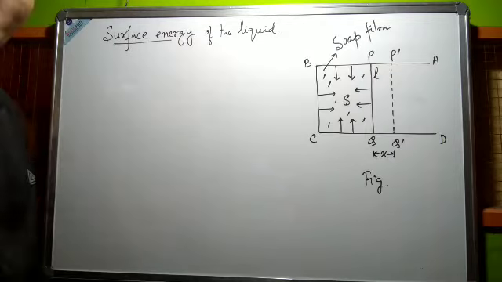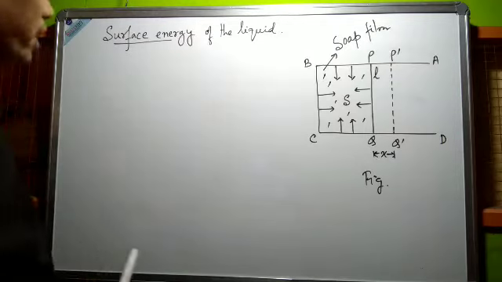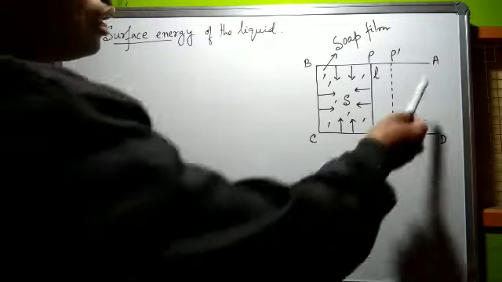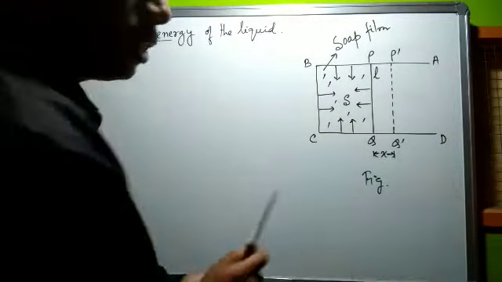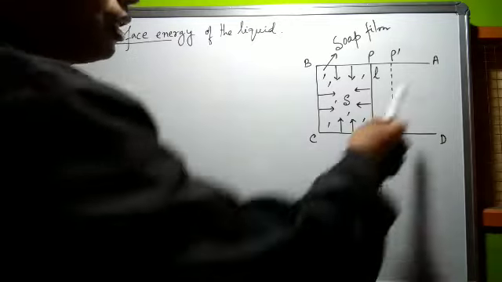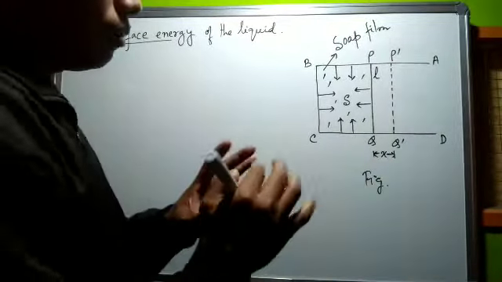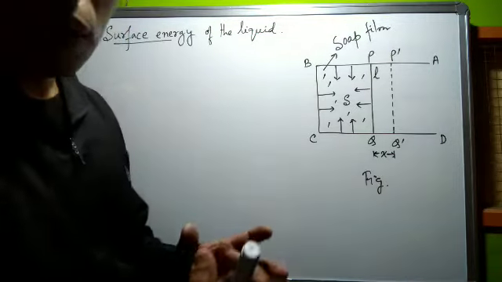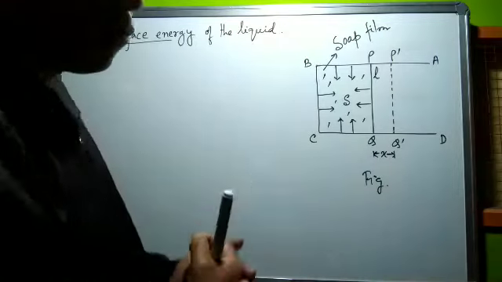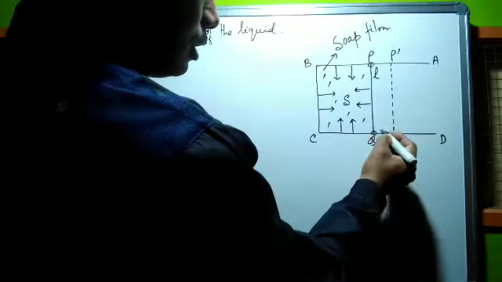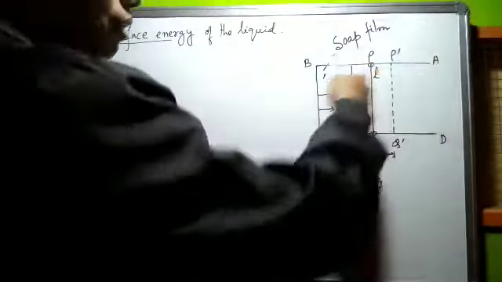In order to derive the expression for surface energy of the liquid, first we consider this figure. Here A, B, C, D represents a metallic rectangular frame, and PQ represents a wire that can slide over the sides AB and CD.